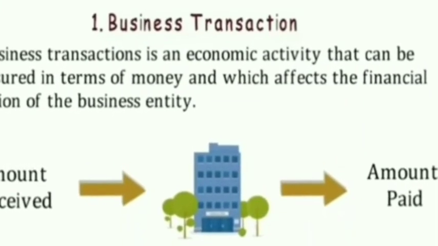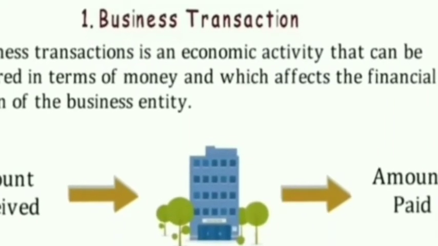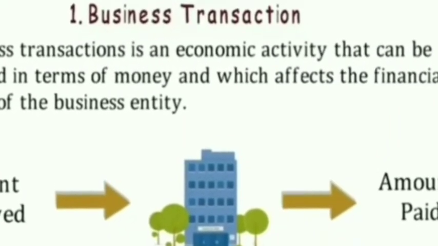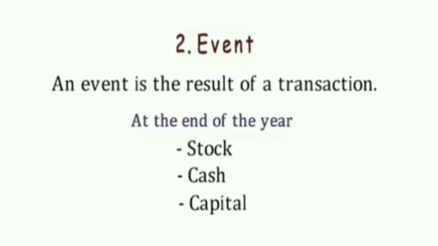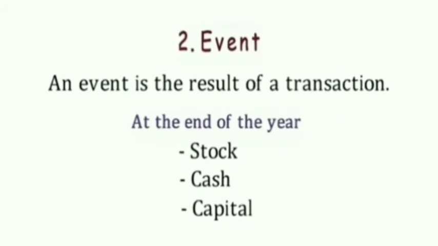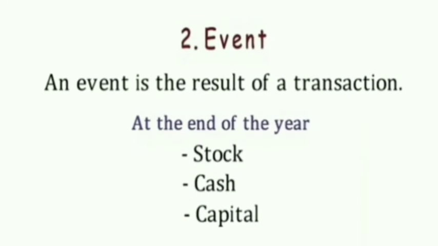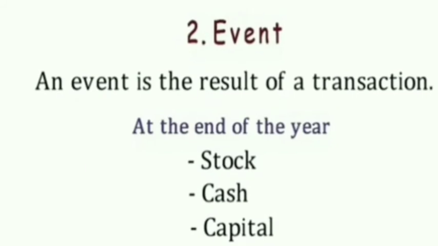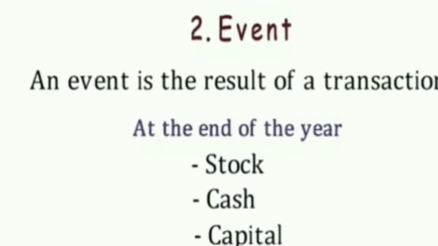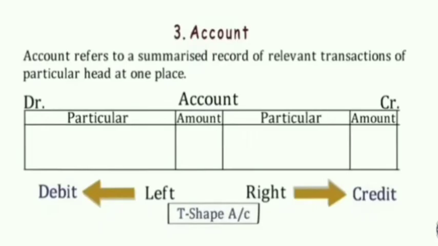As you can see in the picture, whatever amount is received and paid, that is recorded in the business. The next term is event. So an event is a result of the transactions. What can be the result? The profit of the business, the closing cash balance, the closing amount of goods that are not sold, the closing capital after adding the profit, etc., etc.